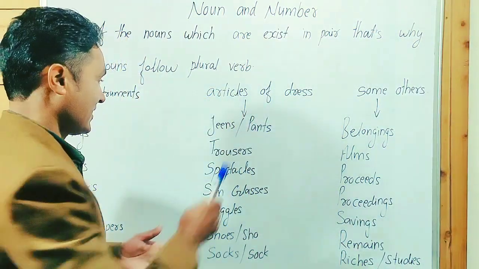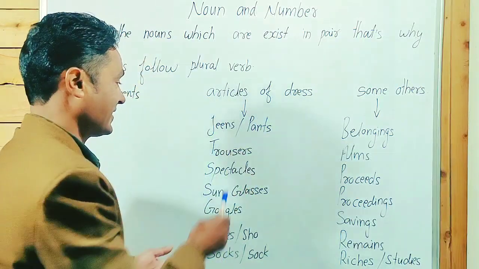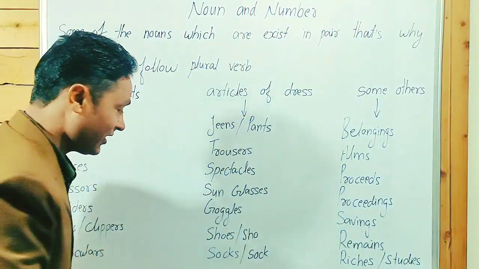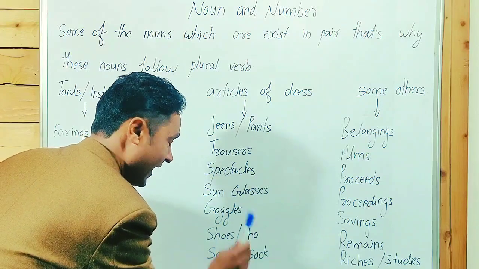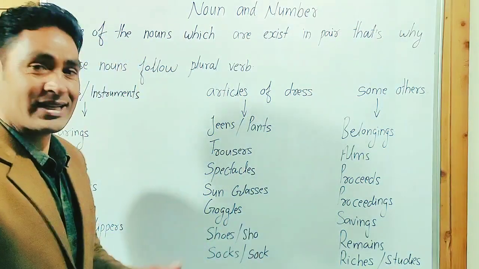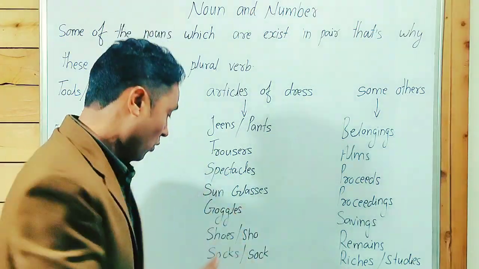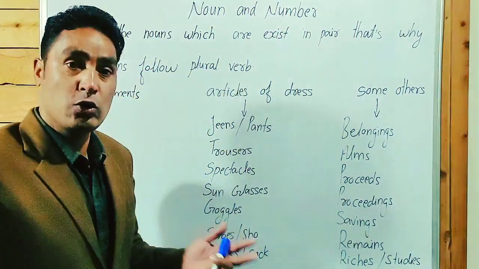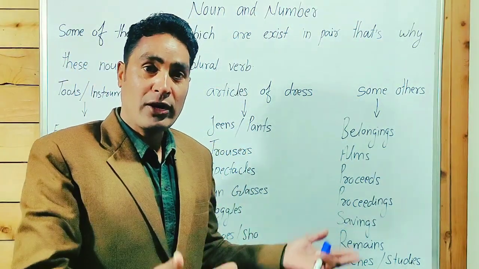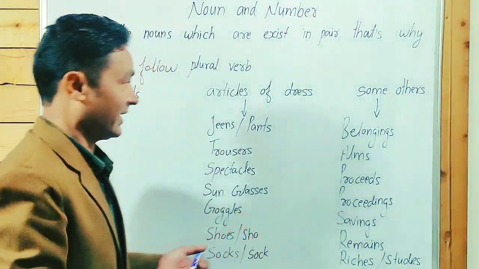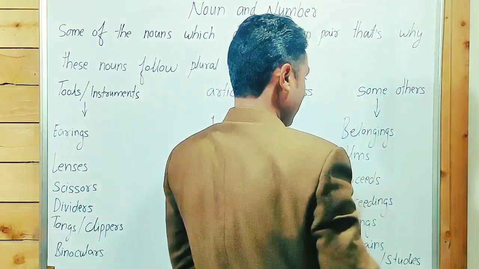Articles of dress: jeans, pants, trousers, spectacles, sunglasses, goggles, shoes and shoe, socks and sock. Guys, point to be noticed: shoe and shoes both can be used, and sock and socks, singular and plural, according to the nature of the sentence.